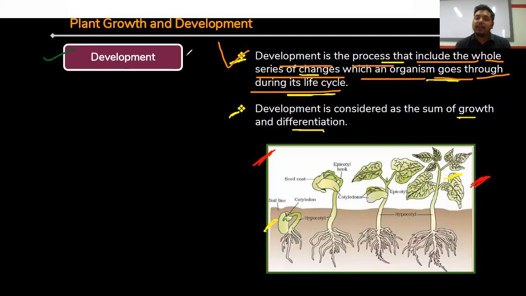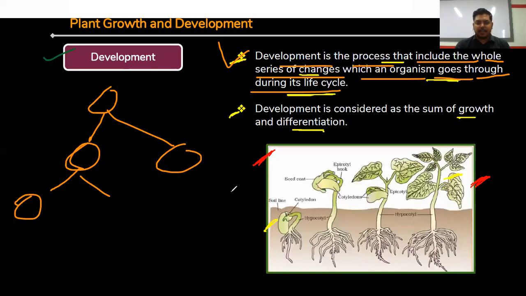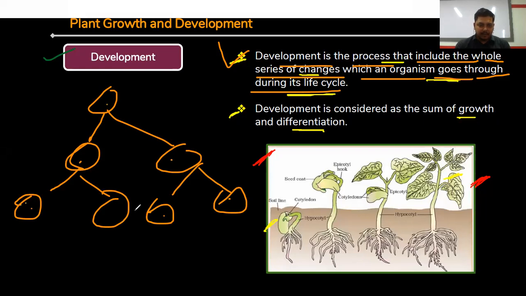Development is also unlimited throughout their whole life. Development means some specification. Suppose the cells are continuously dividing throughout their whole life, and each and every cell has a specific function. So if the cells are continuously produced, then what happens? These cells undergo some developmental process or modifications through which they can specify a particular function.